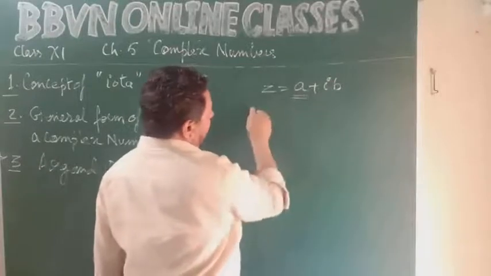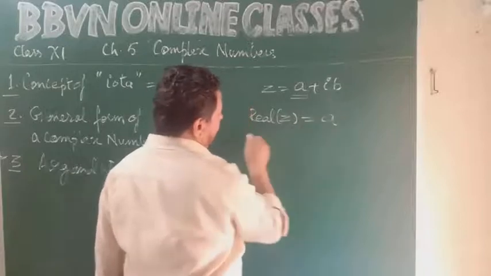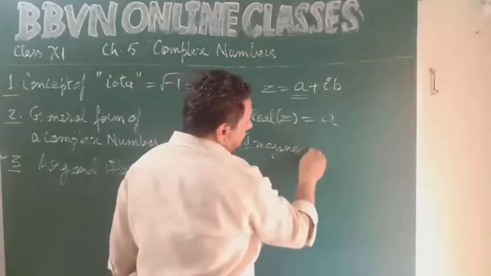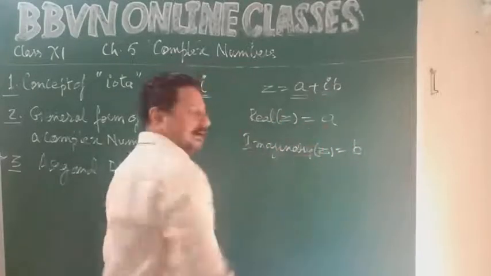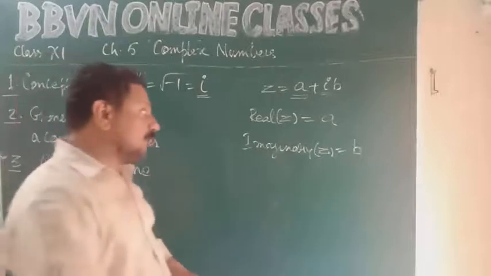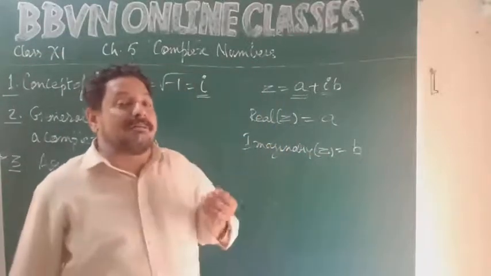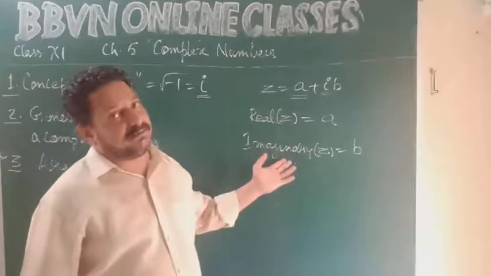This a, real part of z is a and imaginary part of z is b. What is iota? Under root minus 1. So now we know that a complex number comprises of two components, real component and imaginary component.